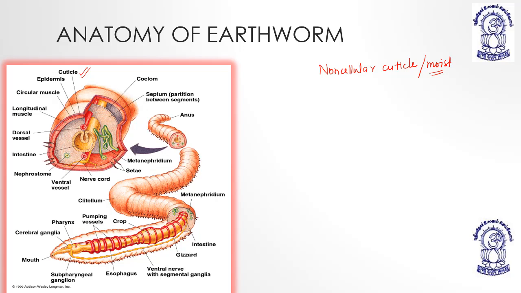Then they have a single layered epidermis. These are the parts of body wall. They have non-cellular cuticle as the outermost layer, which is moist. They have single layered epidermis, and they have circular and longitudinal muscles.